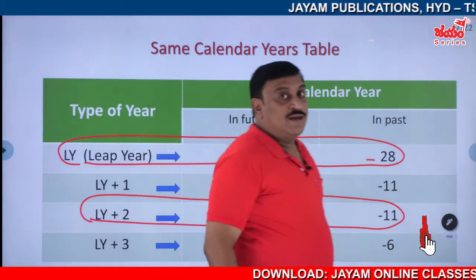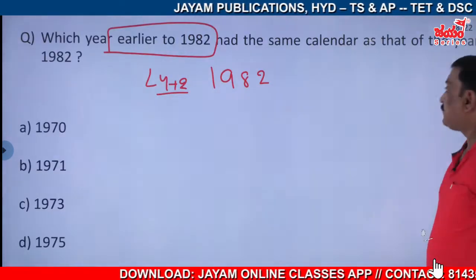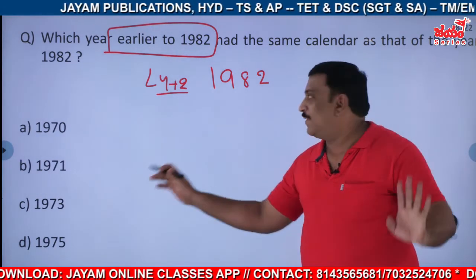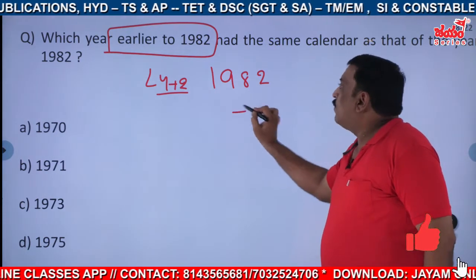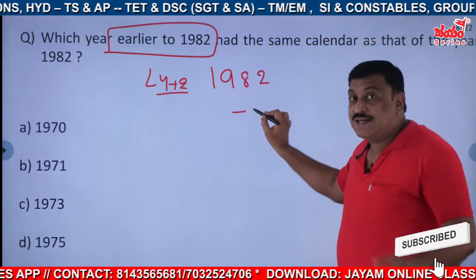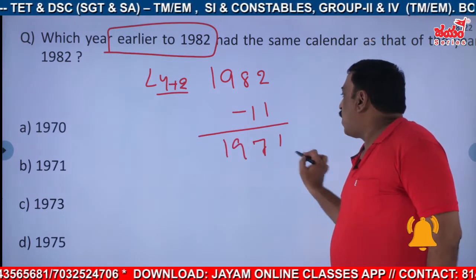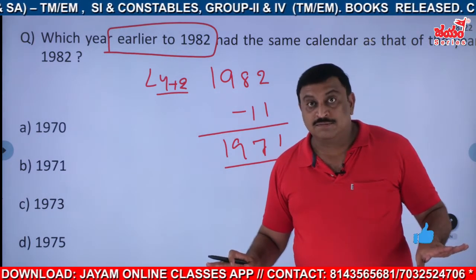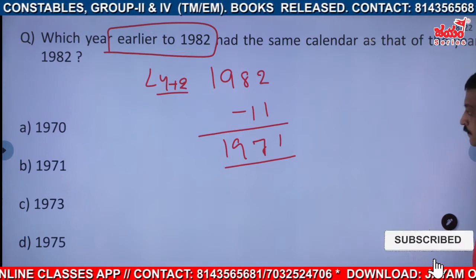Now we have started one question. Let us start. Leap year plus 2, no problem. Whether it is going forward or backward, when I have to go back, just remove 11. That's all. That is 1971. Fine. Clear? Okay, then next.